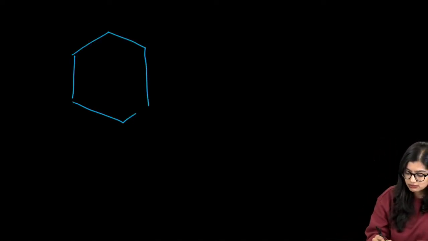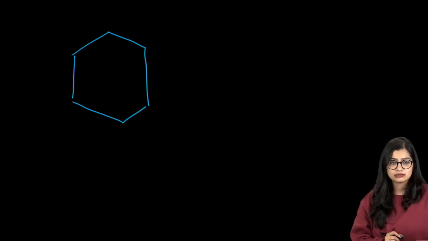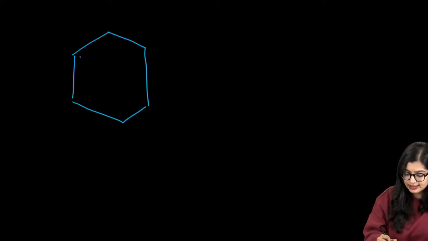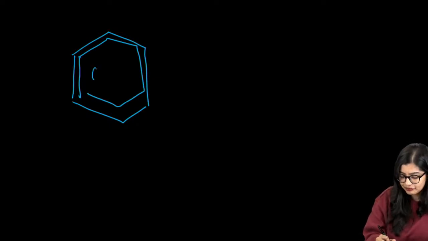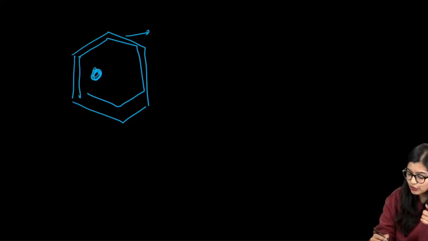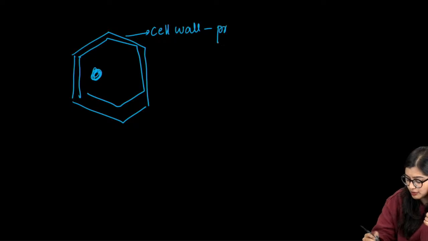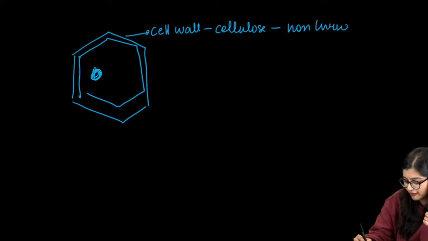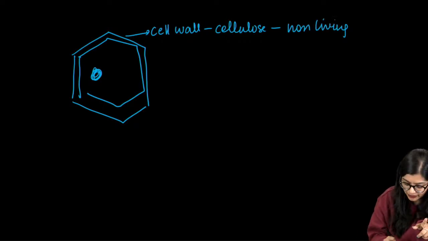Cell is here, right? Now we know that the cell has a cell wall and a cell membrane. I'm drawing a plant cell. Okay? You have a cell wall. Cell wall is made up of cellulose. This is non-living. We have all established this. Then of course, next up we have the cell membrane.